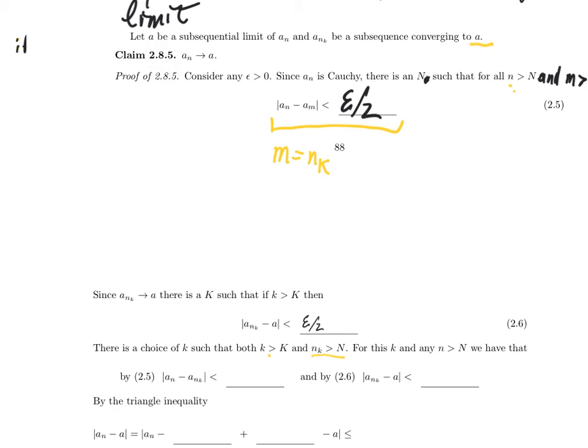If I can have little k be bigger than big K, then I'll get this to be true. So, well, you can arrange that. There exists a choice of little k for which k is bigger than big K and n sub k is bigger than big N. If you want to write it out, I bet k equal to the max between big N and big K should do the trick.